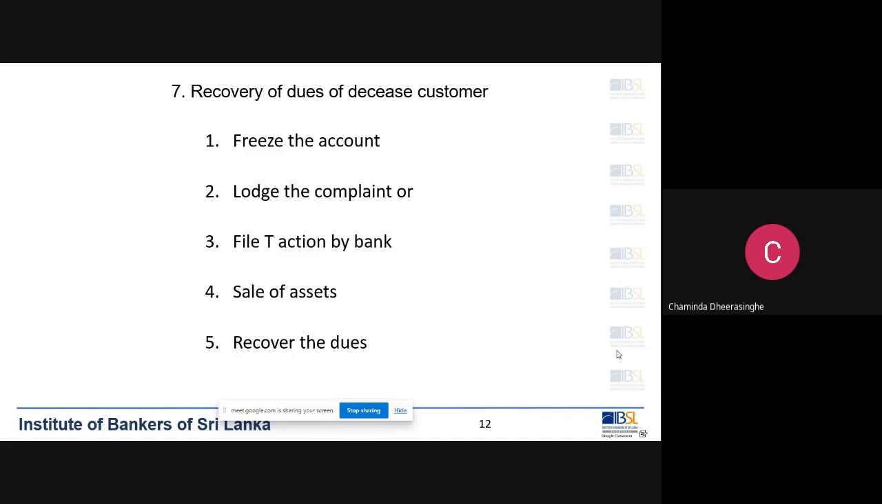For example, say the deceased customer's current account is overdrawn, there's an overdue balance, and on the other side, he has a savings account. If the customer is deceased, you can't set off the customer's savings account against the OD unless you get permission from a court of law. So that is about recovery of dues from a deceased customer.